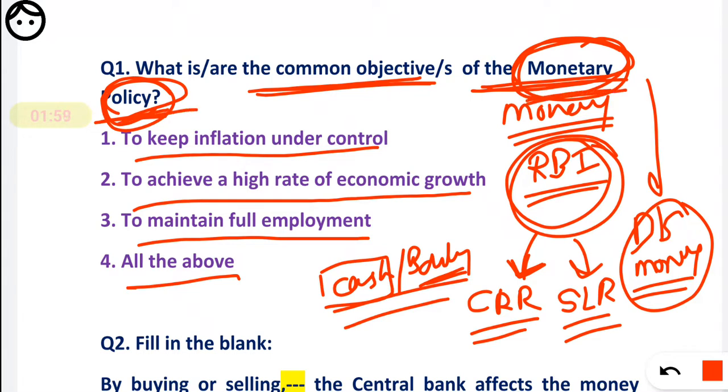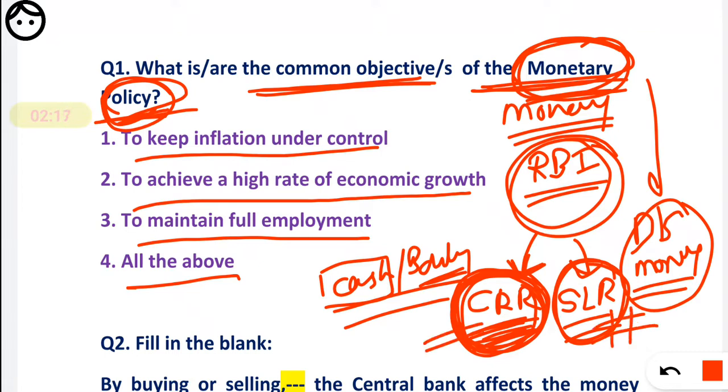Now see, CRR means the cash held with RBI, right? And SLR is the statutory liquidity ratio. We will discuss these one by one later, but here take a brief view. How much cash a bank should keep with RBI is controlled through monetary policy. That's why it is also used to keep inflation under control.